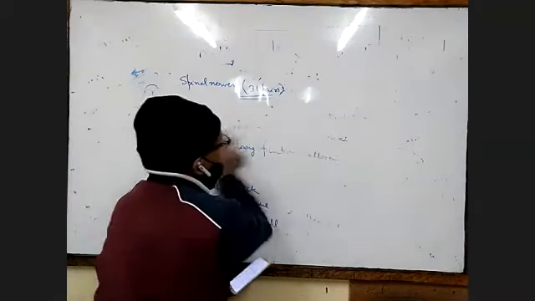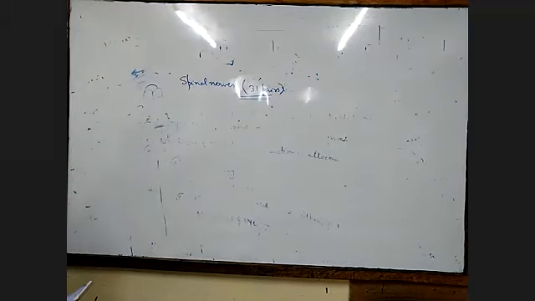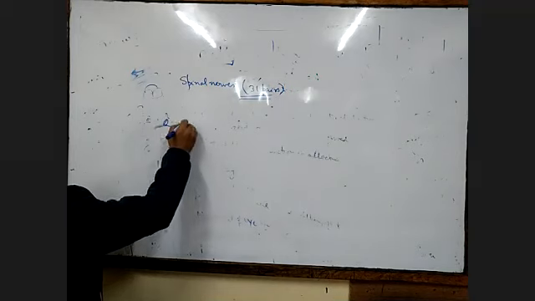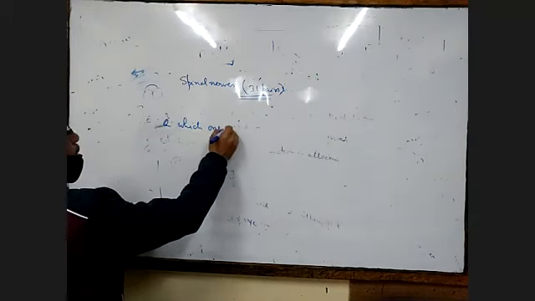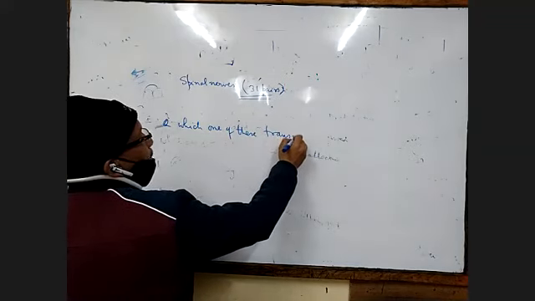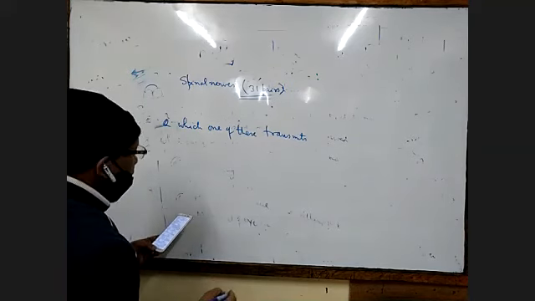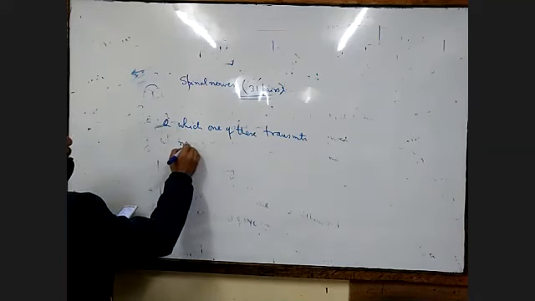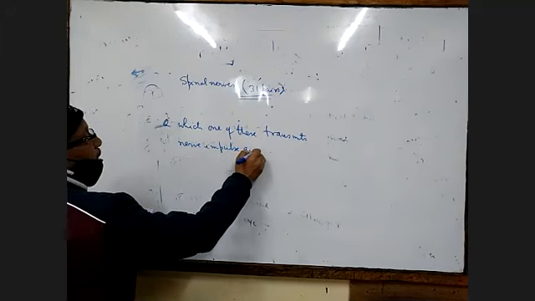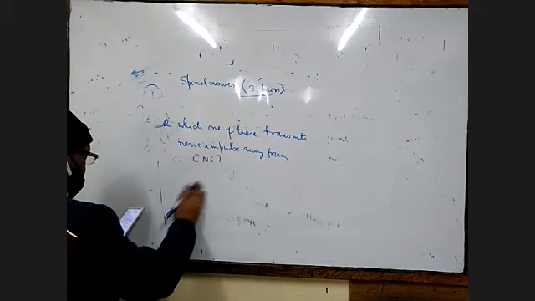Same, related with the abducens. One more question related with that. Which one of these transmits nerve impulse away from the central nervous system? Away from CNS. CNS means central nervous system.